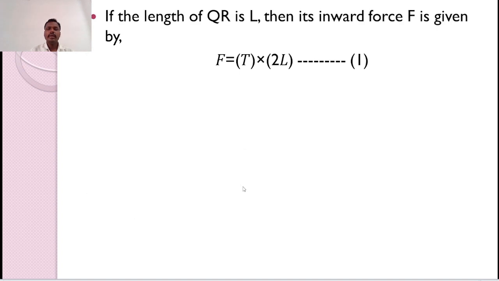Therefore, if the length of the QR is L, then the inward force is given by, we know that the definition of the surface tension is T is equal to force per unit length. Converting this into the force, we can write here F is equal to T into L. But here the effective length is 2L. So we can write here F is equal to T multiplied by 2L.